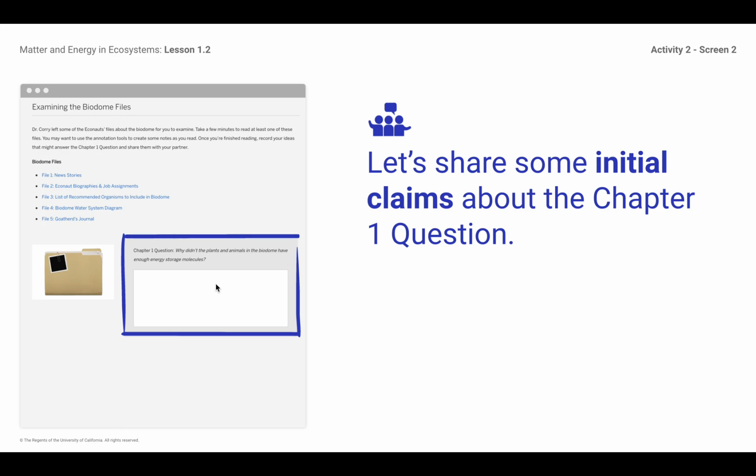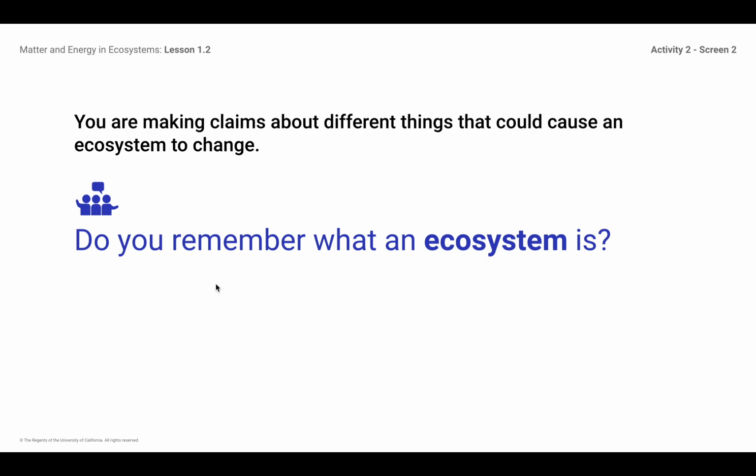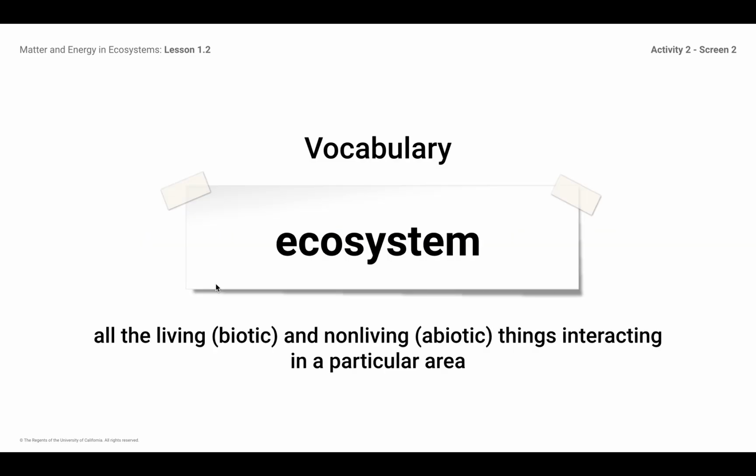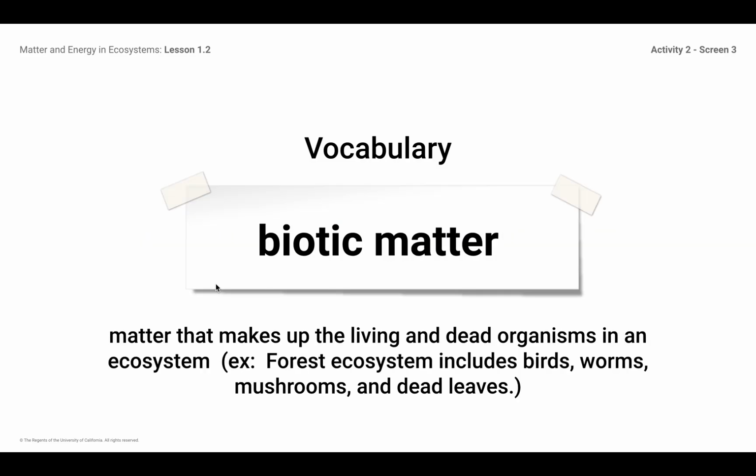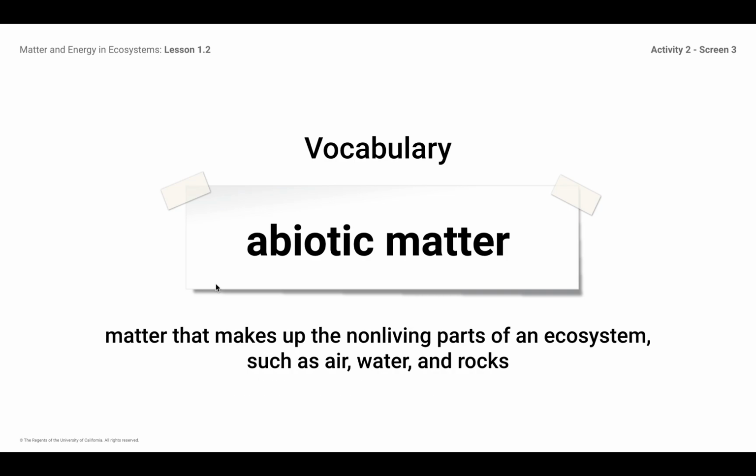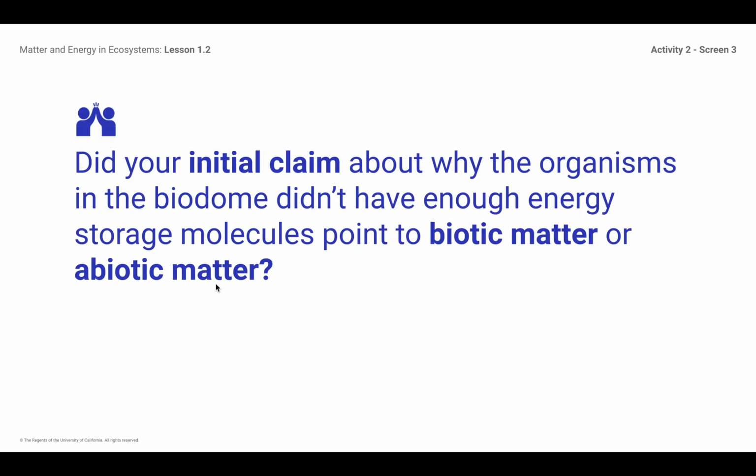And just some things that happen. And I'm not going to tell you. I want you to read through that packet and just kind of get an idea of some of the strange things that happened. So we talked about what an ecosystem is. We talked about the biotic and abiotic matter in an ecosystem. So make sure that you are going through your vocab words and you remember these words that we talked about.